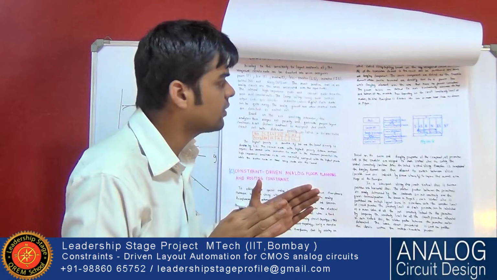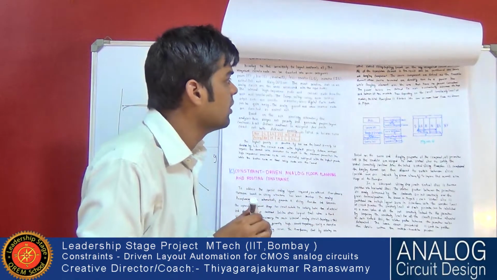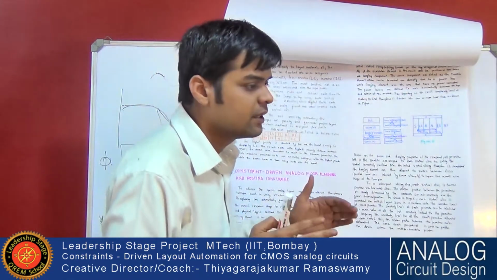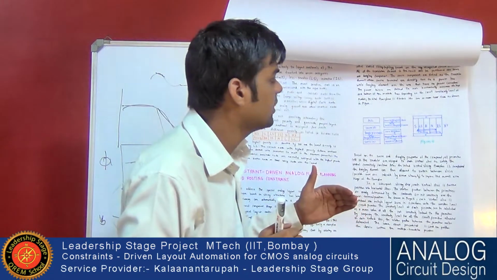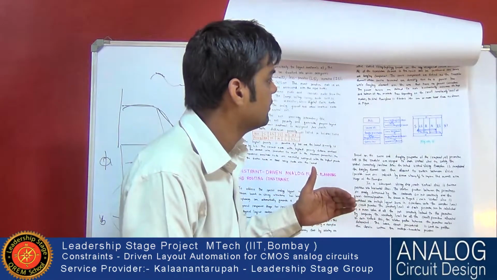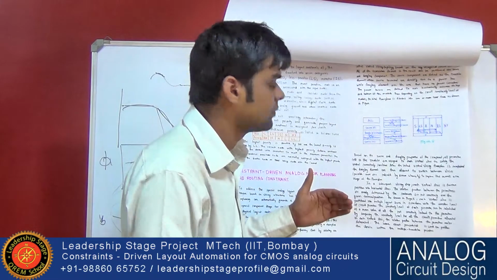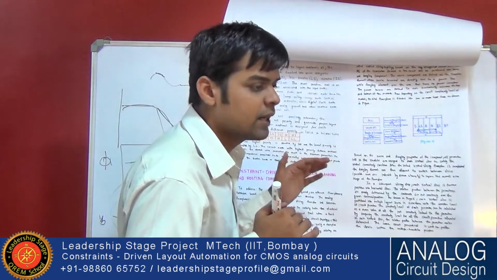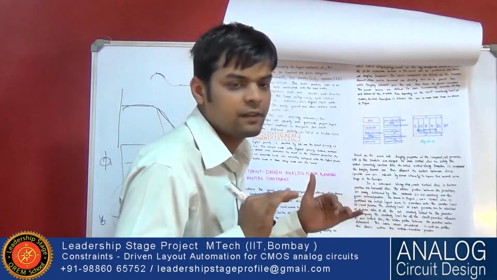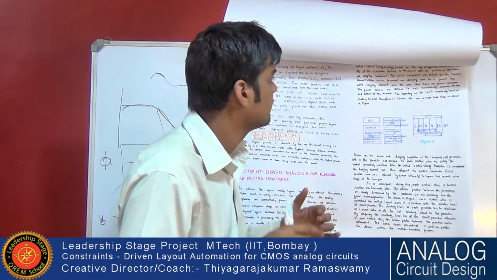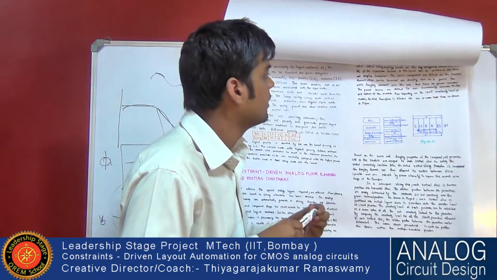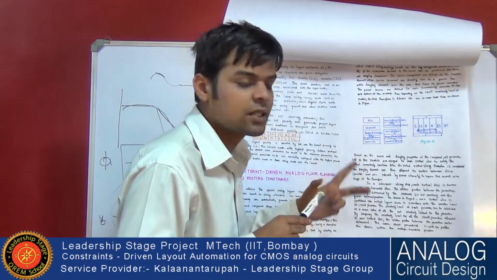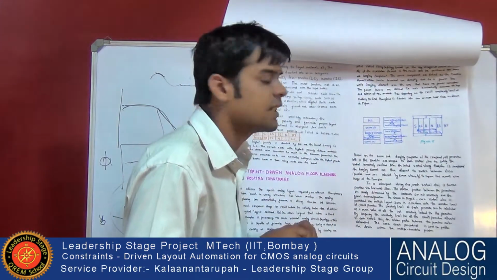For floor planning, they have kept circuits in different places, and the transistor elements they have given two parts, source and dangling.